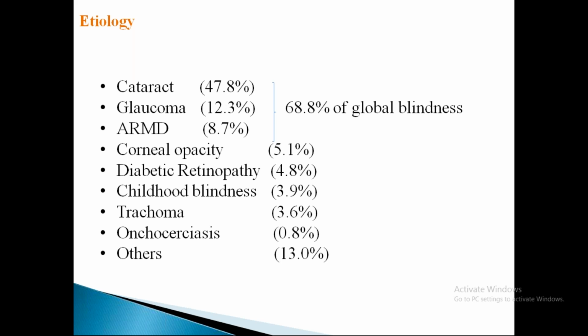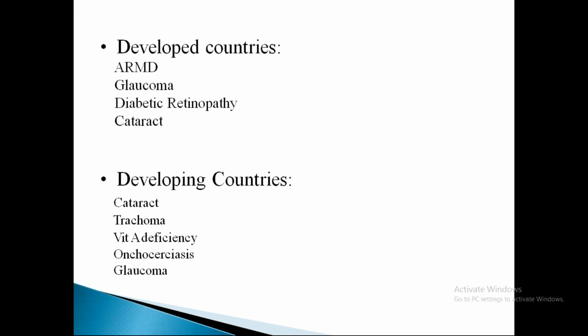So this is the etiology for blindness. Most common etiological factors: in developed countries, the most common are age-related macular degeneration, glaucoma, diabetic retinopathy and cataract. In developing countries, cataract is the most common cause, followed by trachoma, vitamin A deficiency, onchocerciasis and glaucoma.